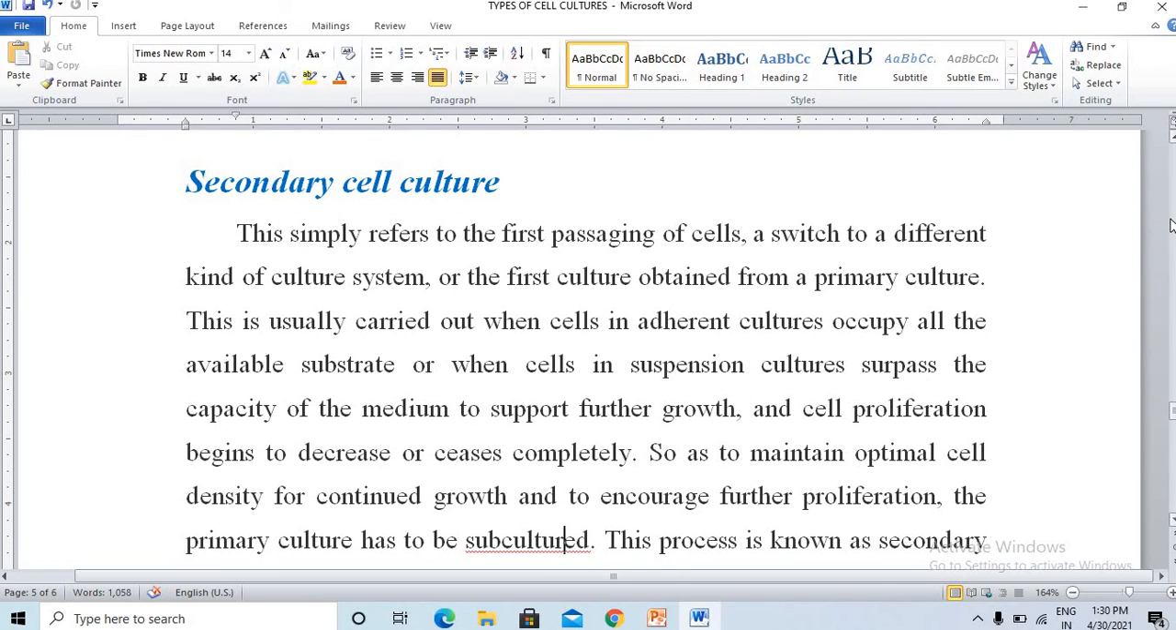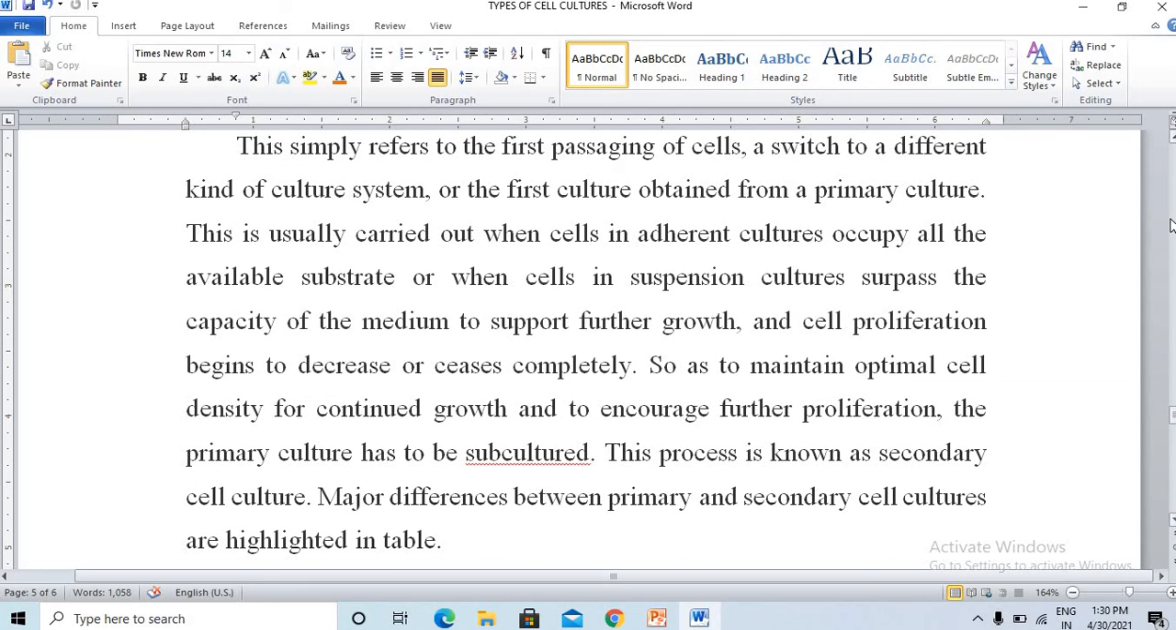This secondary cell culture simply refers to the first passaging of cells, which is the switch to a different kind of culture system. That is, first you have to obtain the culture from the primary culture. This is usually carried out using adherent cell cultures that occupy all the available substrate, or when cells in suspension culture surpass the capacity of the medium to support further growth and cell proliferation begins to decrease or ceases completely. So at this stage, secondary cell culture is done.